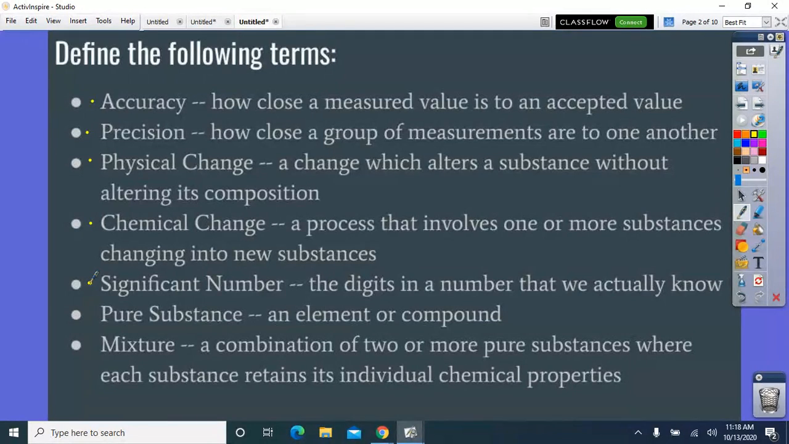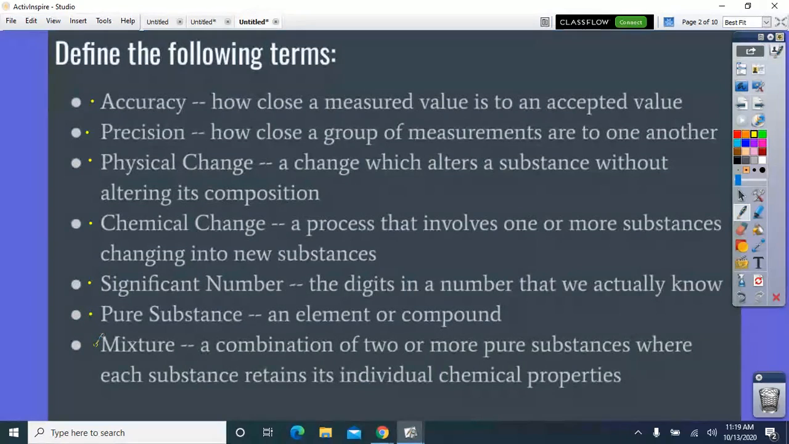A significant number is just the digits in a number that we actually know. So we have measured them. We can say these ones are significant. So a pure substance is something that at the chemical level everything is the same. So it can be an element where everything is the same atom or element, like oxygen. Or it can be a compound where it's more than one element. So like water is two hydrogens, both of them bonded to one oxygen. But water, if it's pure water, everything all looks the same. It's all two hydrogens bound to one oxygen.